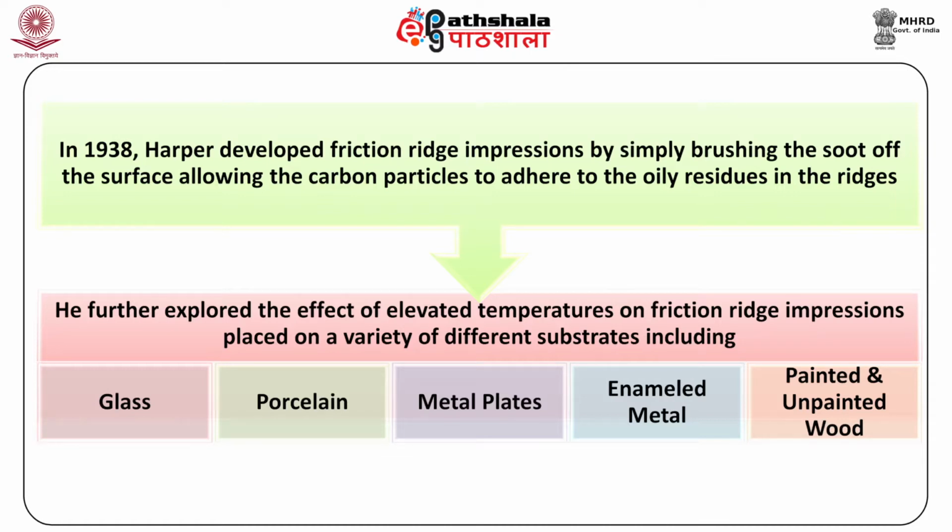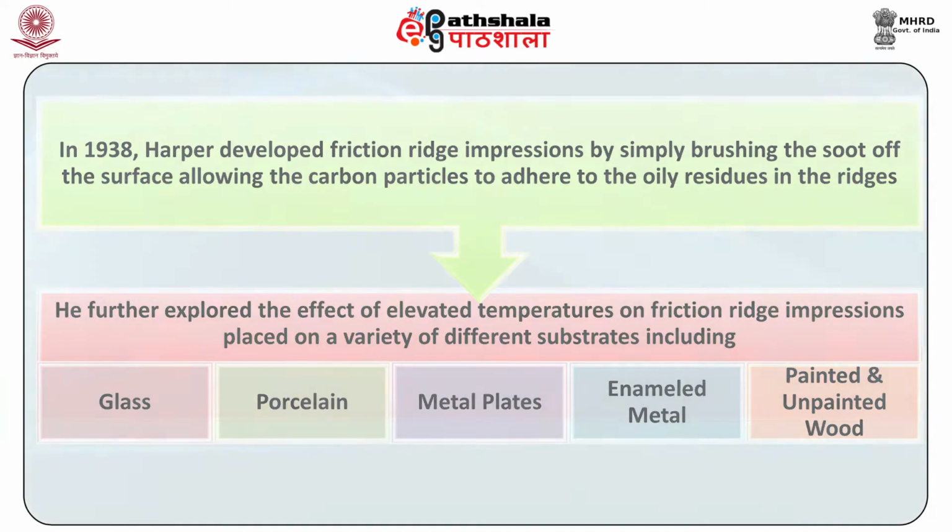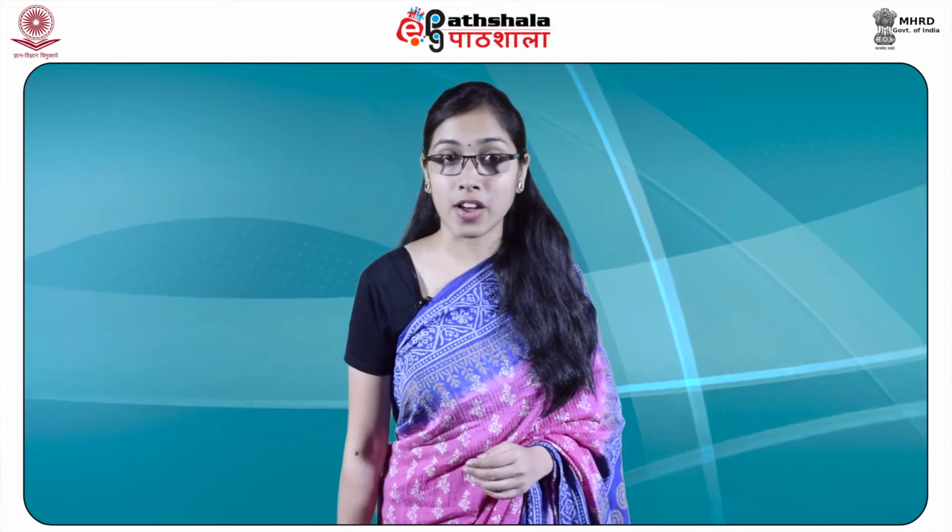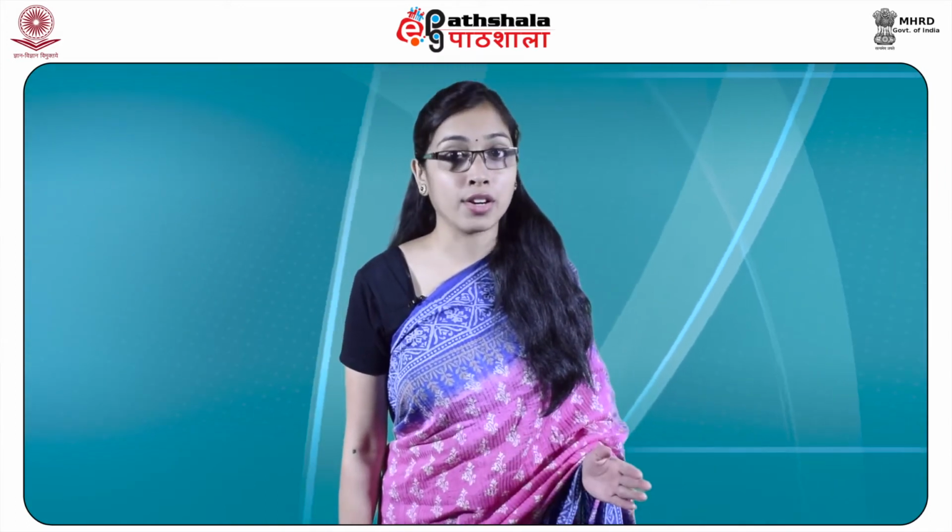He further explored the effect of elevated temperatures on friction ridge impressions placed on a variety of different substrates including glass, porcelain, metal plates, enameled metal and painted and unpainted wood. He observed that friction ridges quickly covered with a layer of soot were more likely to survive than exposed impressions, as the soot appeared to prevent evaporation of the friction ridge matrix.